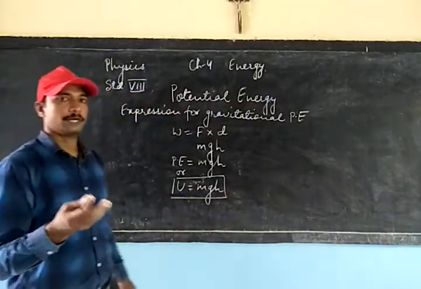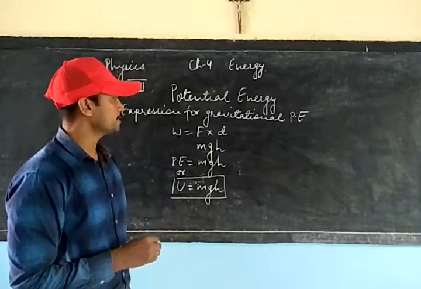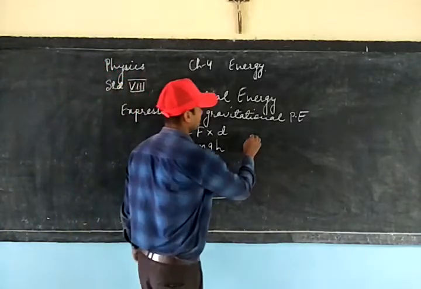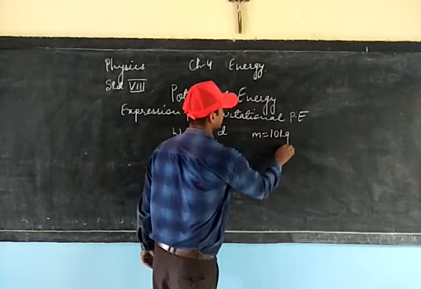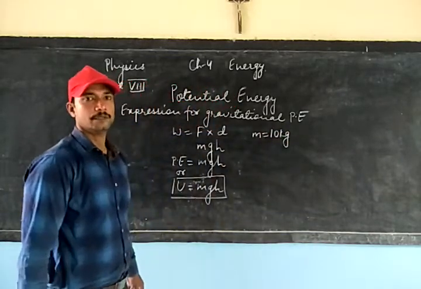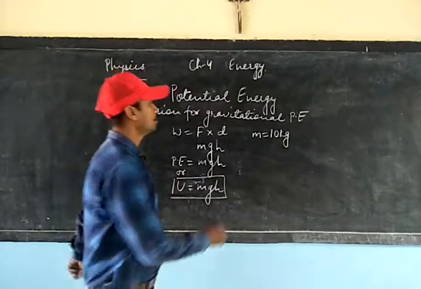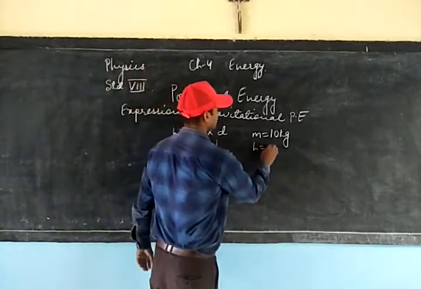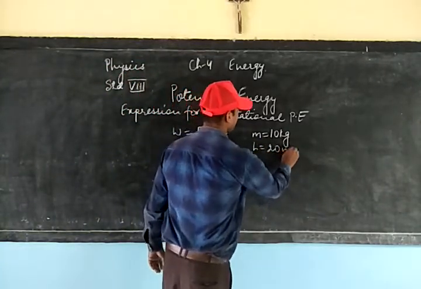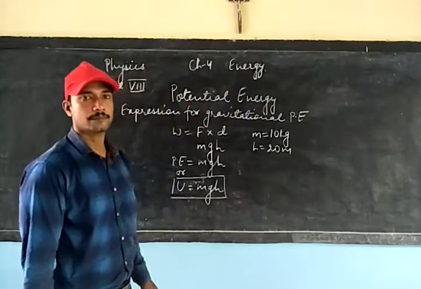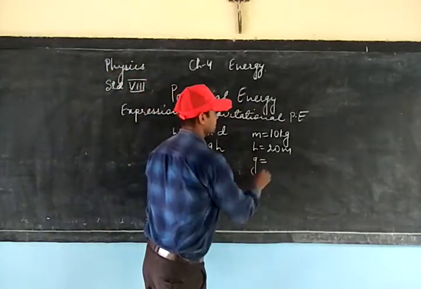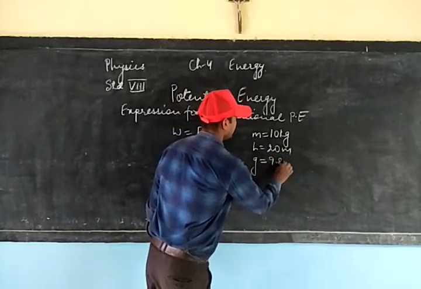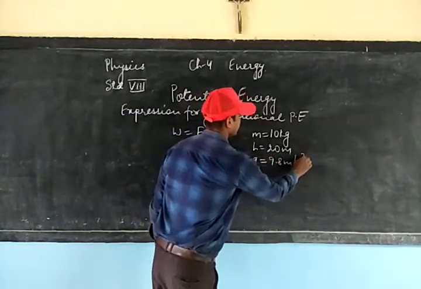Let us do one example, one numerical based on this. Suppose a body of mass 10 kg is raised to a height of 20 meters above the ground, and the acceleration due to gravity is 9.8 meters per second square.